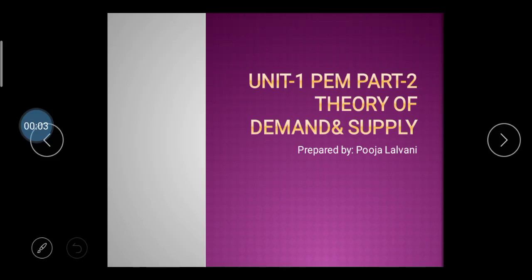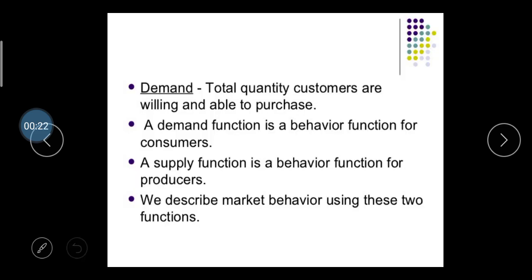In the last video lecture session, we discussed unit number 1, part 1 of the PEM subject, right? In this video lecture session, we are going to discuss part 2 of unit number 1. The part 2's name is the theory of demand and supply. Okay, so let's start. First one, what is the meaning of demand, right?